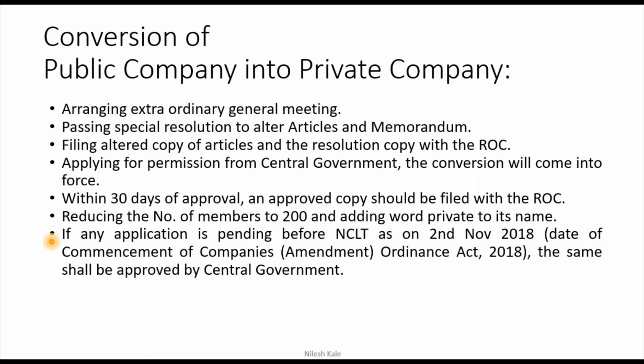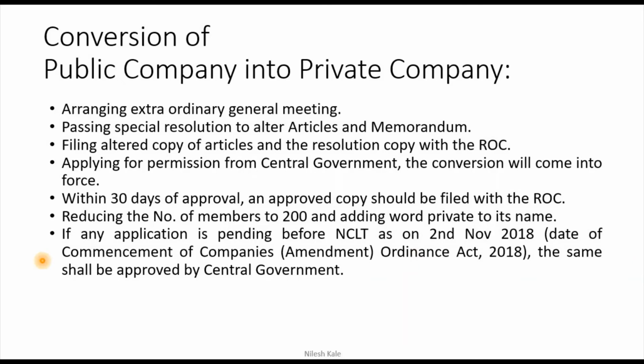If any application is pending before NCLT as on 2nd November 2018, the date of commencement of the Companies Amendment Ordinance 2018, the same shall be approved by the central government. So according to this amendment which was made in 2018 to the Companies Act 2013, if any application is pending before NCLT as on 2nd November, then it will be automatically approved by the central government, right?